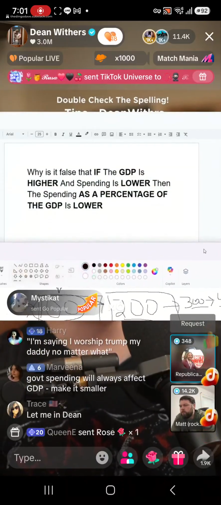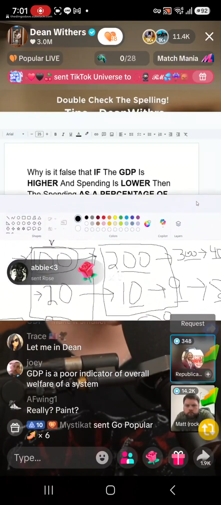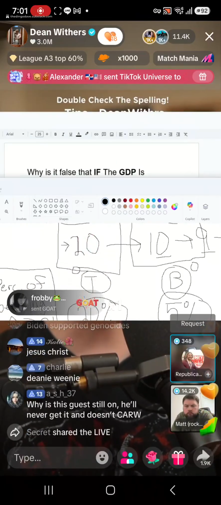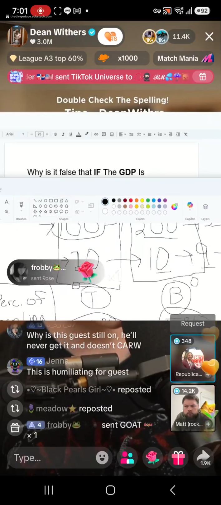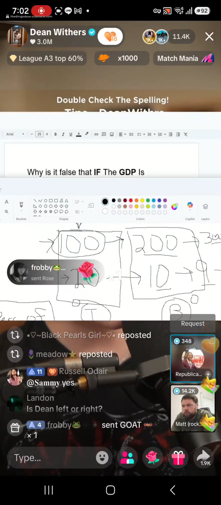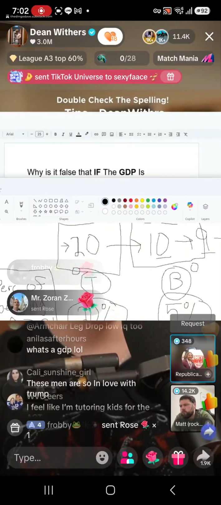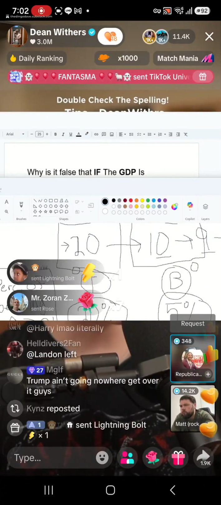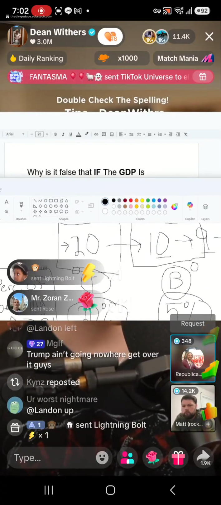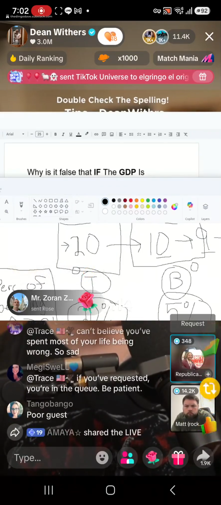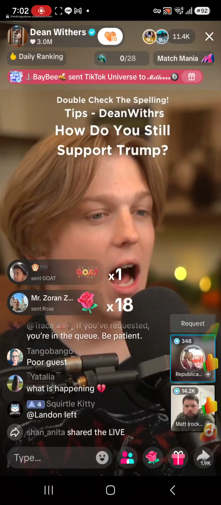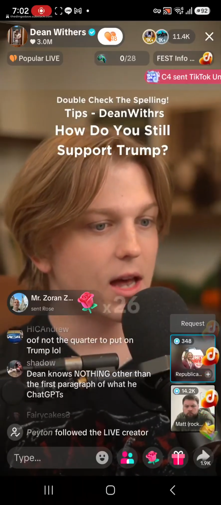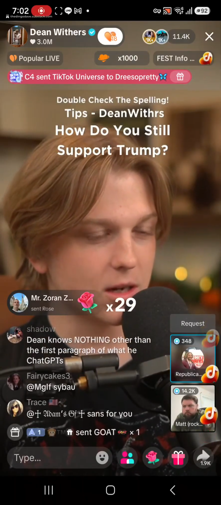Okay, well, that's not true. We did have negative growth in the GDP of Q1 in 2025, so you're incorrect. But holistically, the GDP has gone up, and I agree. So are you arguing here that Trump in his first term had a higher average GDP than Biden in his first term? Or are you arguing that Trump in his first term had lower spending than Biden in his first term? I'm arguing that Trump either had higher GDP or lower spending in order to have a lower spending as a percentage of the GDP.